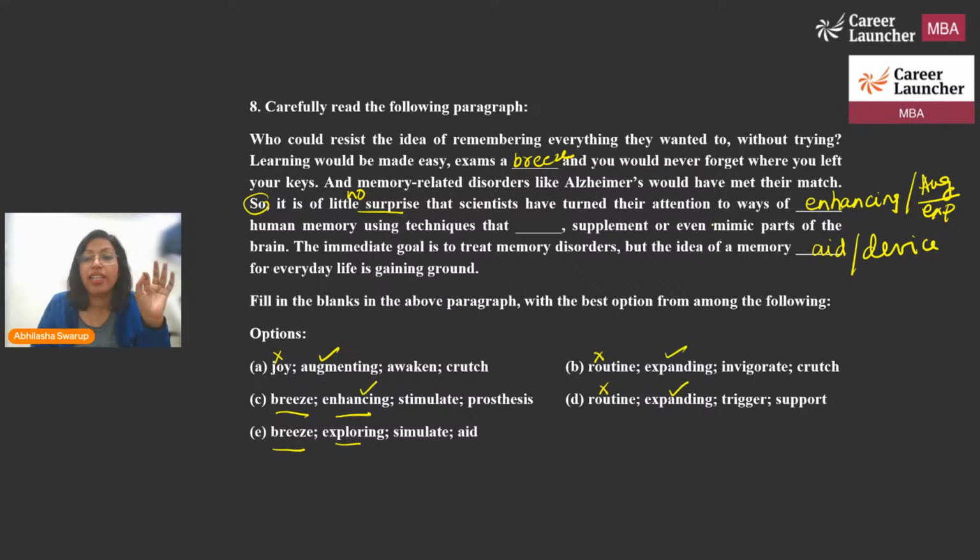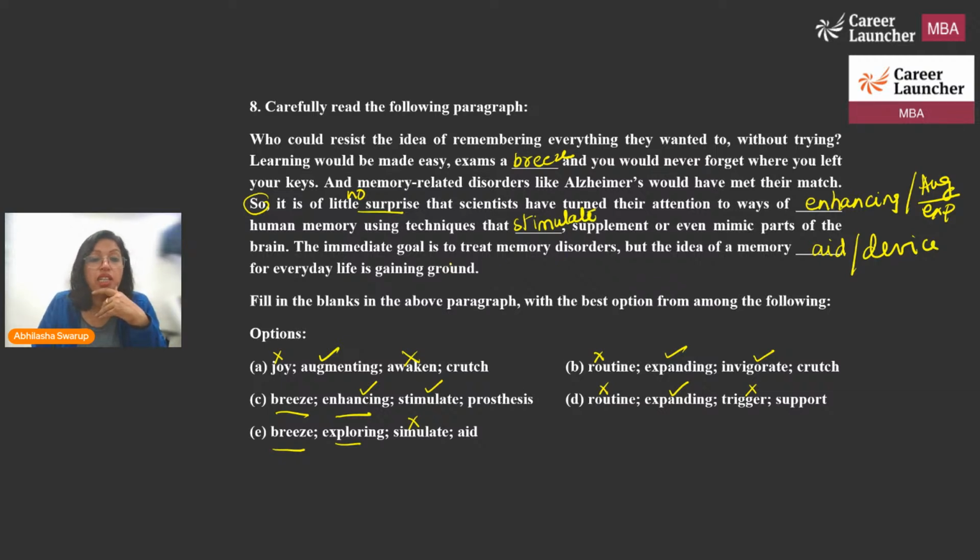So enhancing human memory using techniques that awaken parts of the brain, not really. That invigorate parts of the brain, yes. That stimulate, yes, stimulate will work. That trigger parts of the brain, no. I'm not looking at trigger. So invigorate or stimulate will work, not simulate. Simulate means to copy, so therefore not B. Okay, so to stimulate, supplement, or even mimic parts of the brain.